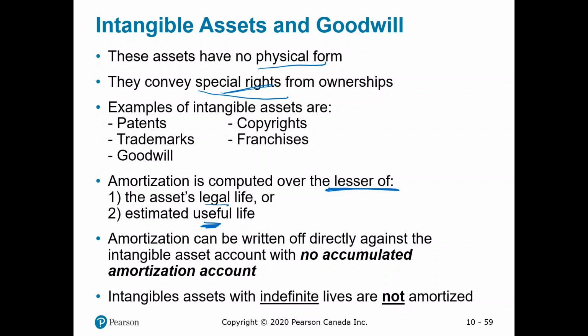So for example, the patent that we talked about has a 20-year legal life. But say it's some invention with technology, we know that there's new technology coming very often. So even though the legal life is 20 years, maybe the useful life is only 5 years. If that's the case, that's what you would amortize it over. So whichever is less.